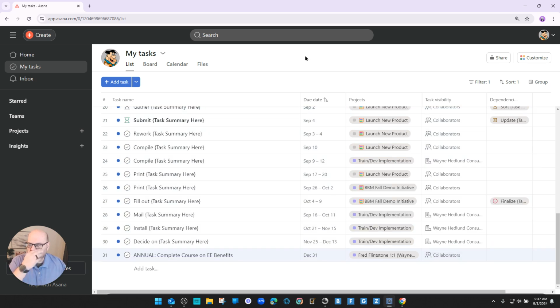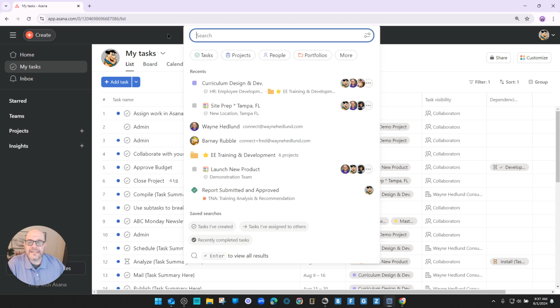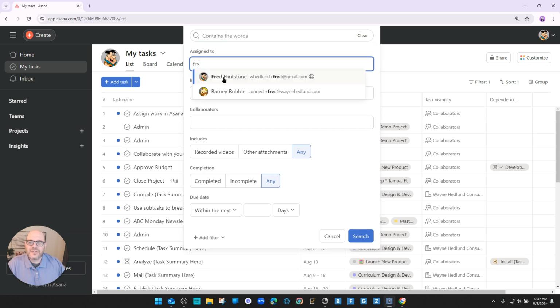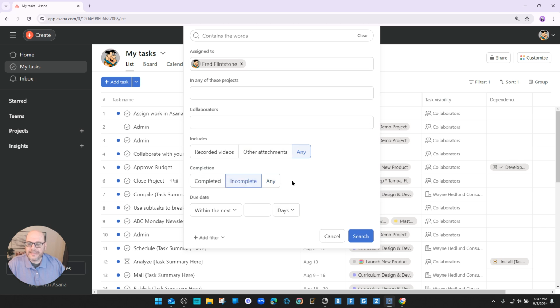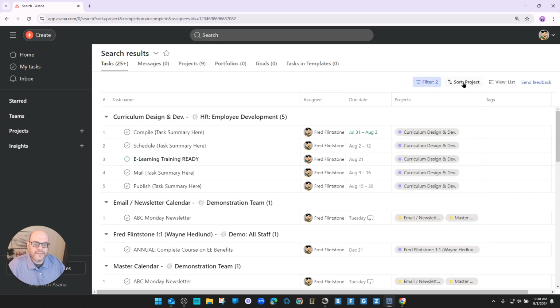Now, I'm not going to do that quite yet because sometimes people will say, well, what if I don't have access to My Tasks, or we want to do it a little bit differently? The other thing that we can do, and we'll probably need to do this anyway at some point, again, ideally logged in as Fred, but okay if we're not, is we're going to go to search and select advanced search. We're going to say assigned to Fred, and then we're probably going to just say show us the incomplete tasks that are assigned to Fred, and we'll do a search. As this pops in here, we've got all the tasks here. We see they're sorted by project.